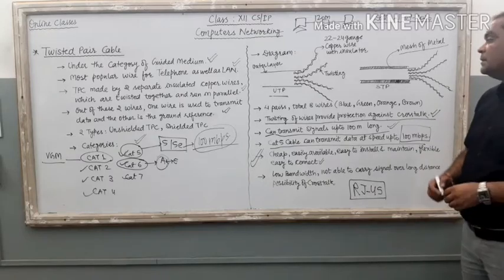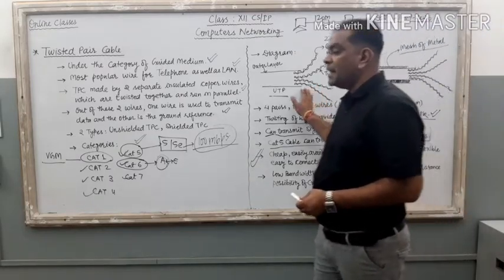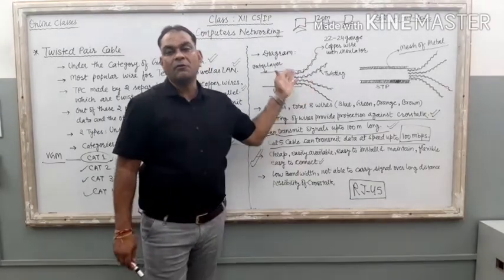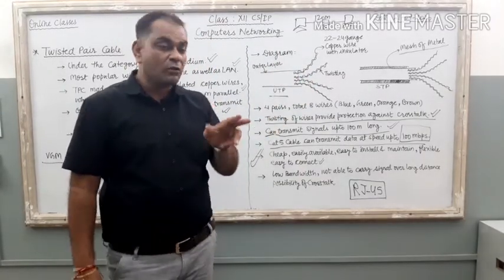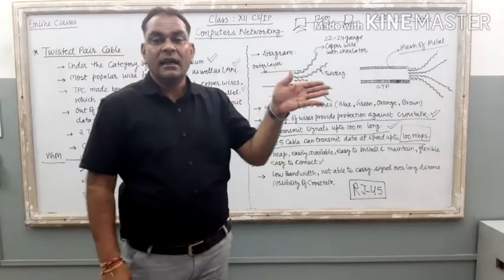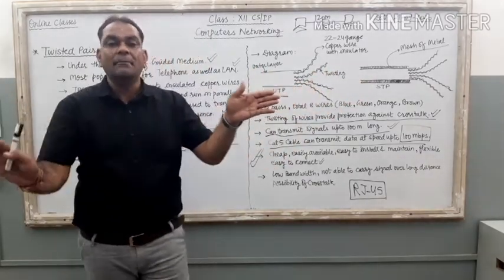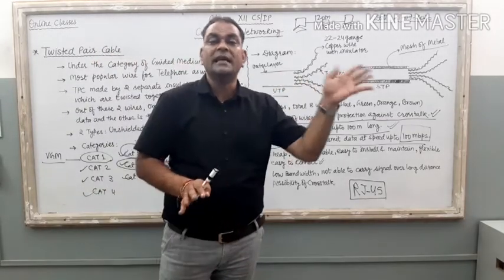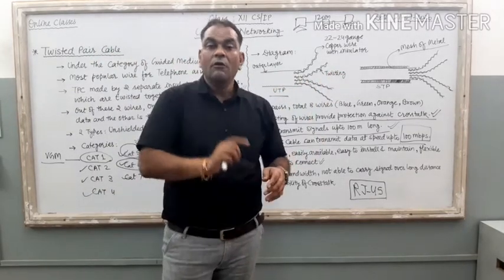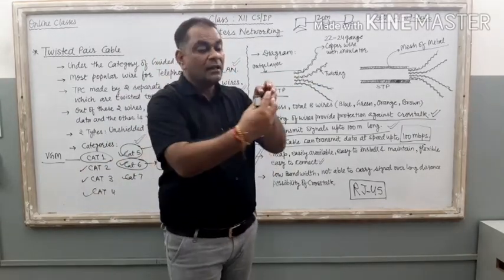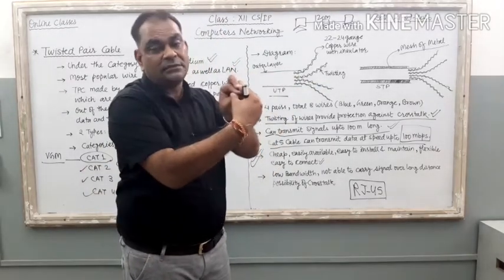Now, what does easy to connect mean? See the diagram of the twisted pair cable. Eight wires are coming out from the corner. If you want to connect these eight wires to your computer's cabinet, the cabinet does not have any port to connect eight different wires. So you have to purchase a special connector that connects these eight wires.